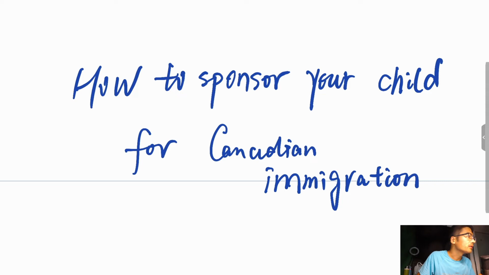Be able to prove the relationship to your child, not have a criminal record, not be in prison, charged with a serious offense, or be bankrupt, not be in default of a previous sponsorship undertaking, not be under immigration investigation, and not be receiving income assistance except for reasons of disability.